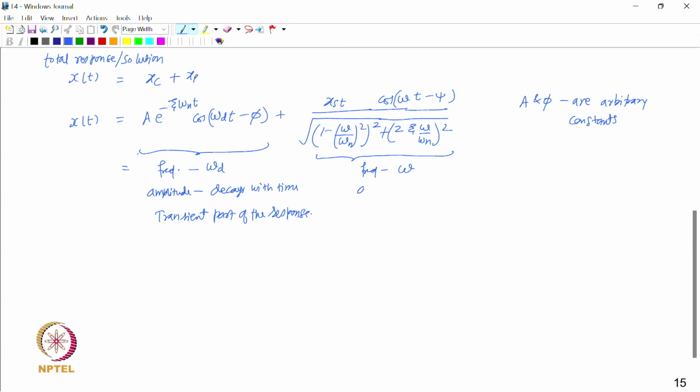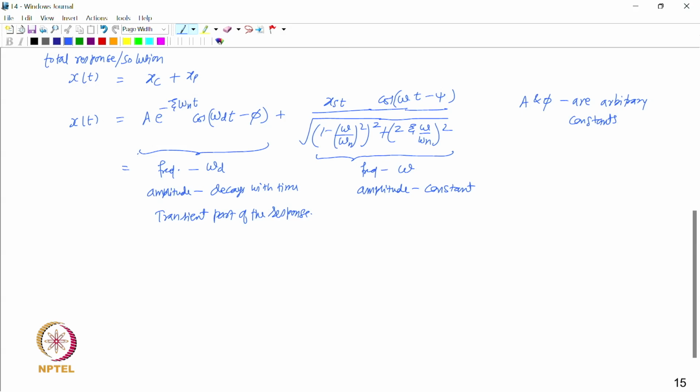And then the amplitude of this part is constant. We can see the amplitude x static upon this term in the denominator, this is constant for a given omega. So, it means that this part will stay as long as the force is acting.